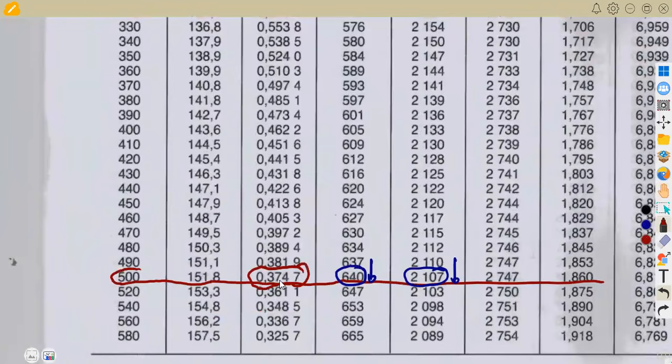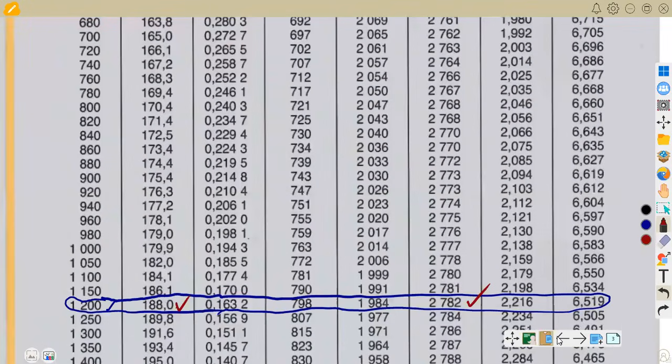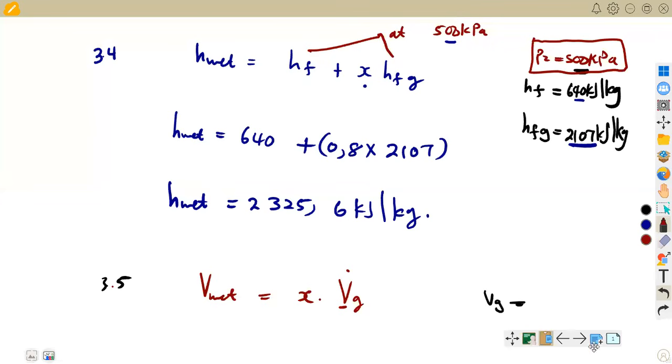0.3747. So we are going to take this value for Vg, under the 500. Remember, we are considering our pressure there at 500 kilopascal. So that's 0.3747, as we can see. So we are going to take this value into consideration. The value of our Vg is going to be 0.3747, which is in cubic meters per kilogram.